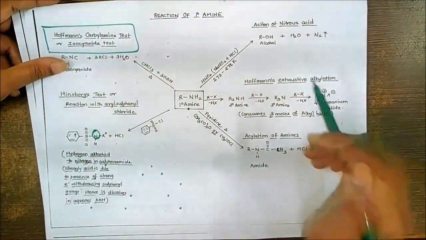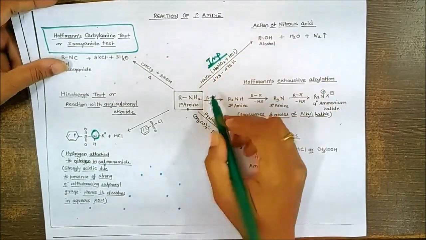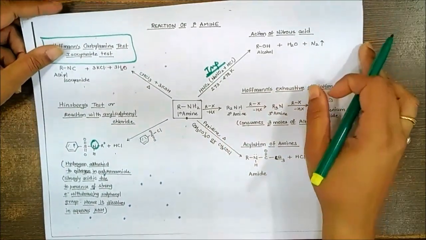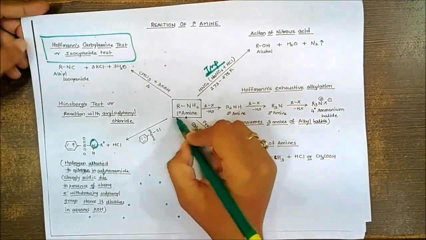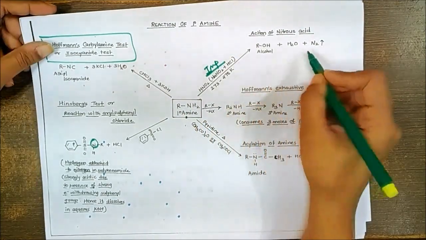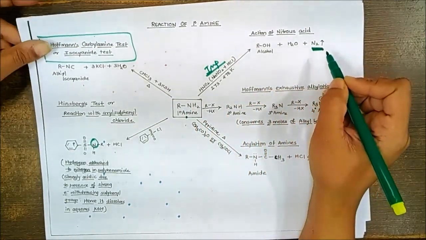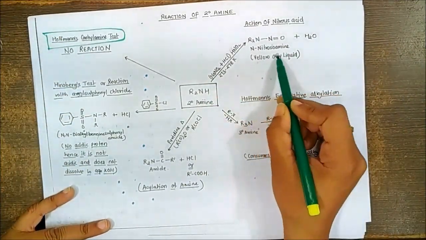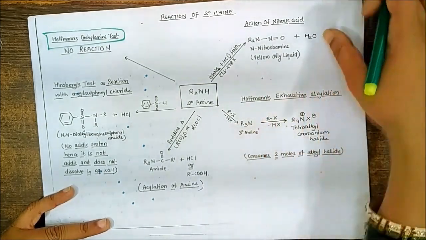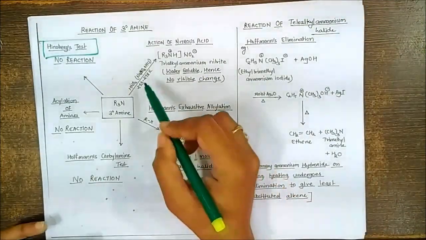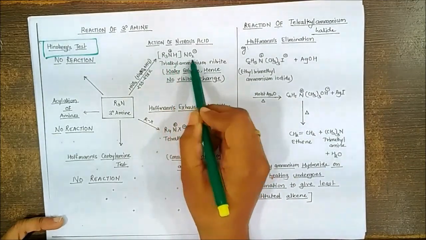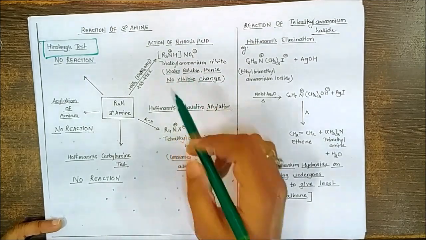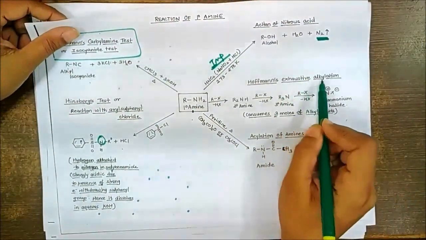Next, one of the important points to be remembered, that is the reaction with the nitrous acid. Nitrous acid is a combination of NaNO2 and HCl. Primary amine gives you formation of alcohol with the liberation of one inert gas, that is nitrogen. Same reaction with the secondary amine will give you N-nitrosoamine, which is yellow oily liquid. And with tertiary amine, you will get a trialkyl ammonium nitrite, which is water soluble compound, hence no visible change for the tertiary amine.